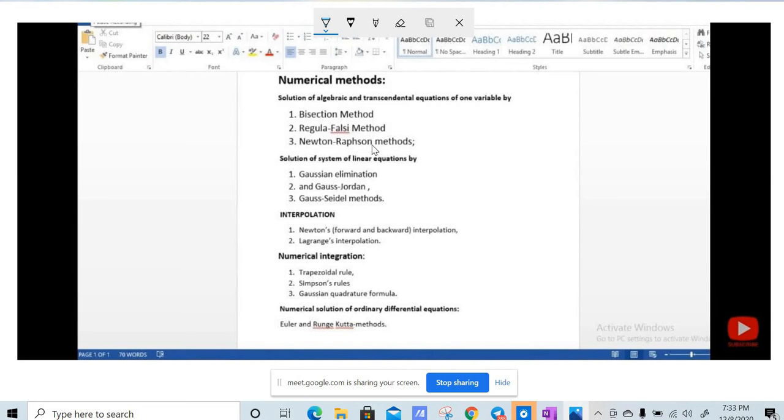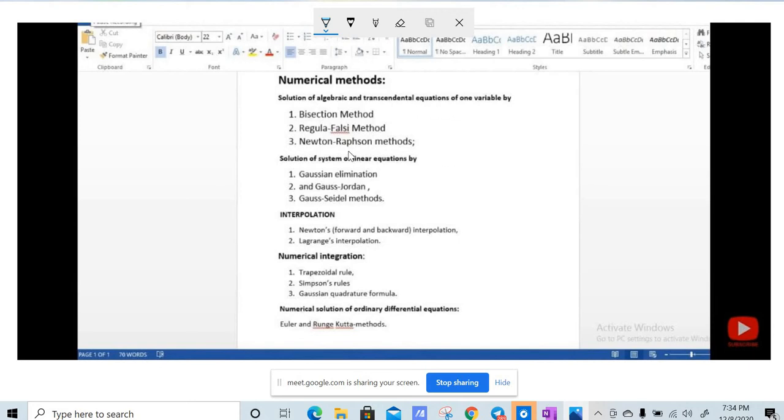After finishing the Newton-Raphson method, after the video I will post a worksheet for these three topics, that is bisection method, Regula-Falsi method, and Newton-Raphson method. You can work on that, and if you have any doubt you can text me through Telegram. The first worksheet will be from these three topics, which come under solution of algebraic and transcendental equations of one variable.